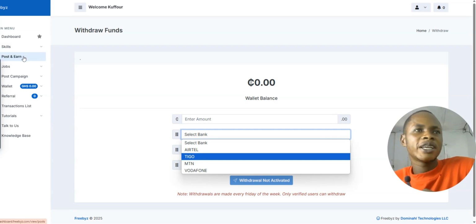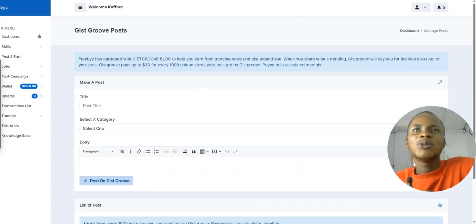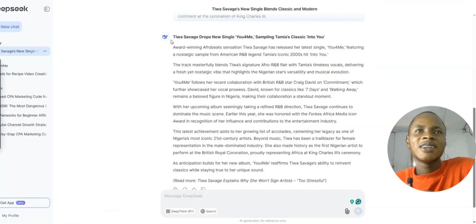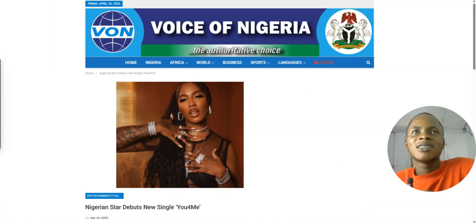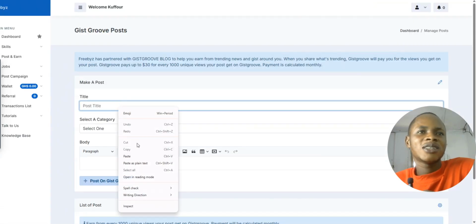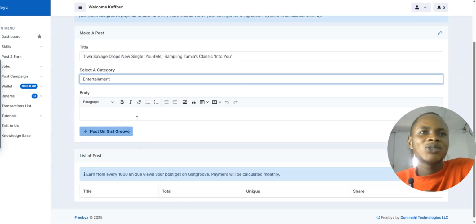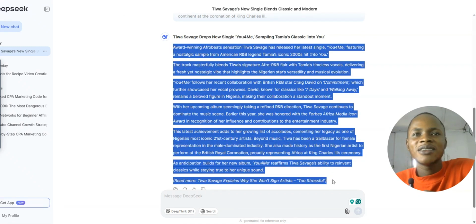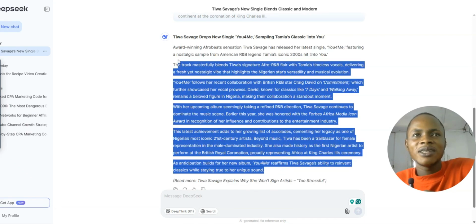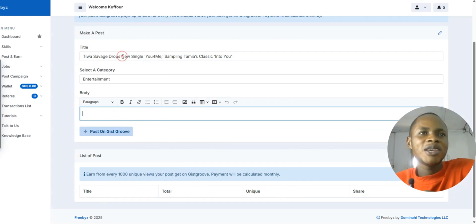So what you need to do again over here is to come to this section where it says post and earn. So the post and earn is what we are going to do right now. All you need to do is to type in your title, come to DeepSeek again, type in your title right now like this, copy your title, and then come to this section of the platform, paste the title right now, select your category by using entertainment, and you come to this section. You can add images like that, so you can just come to this section again, and let me copy this right now, copy, come back to the platform again and paste it right now.